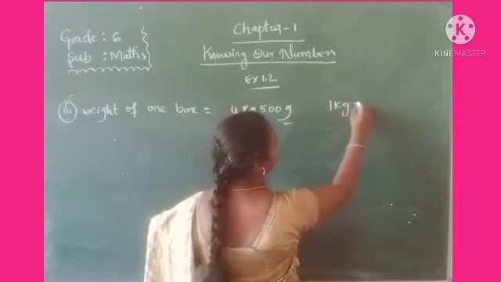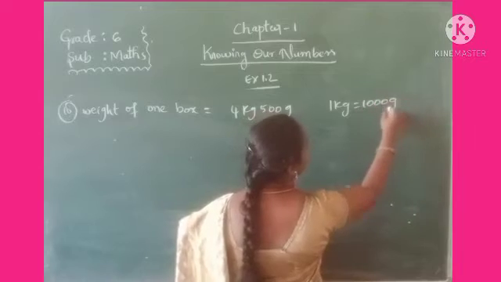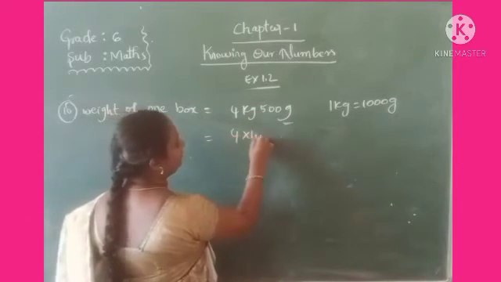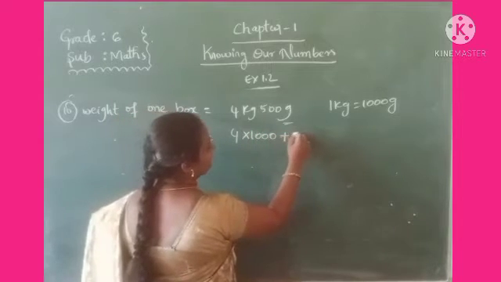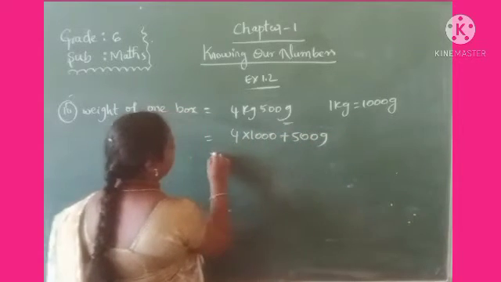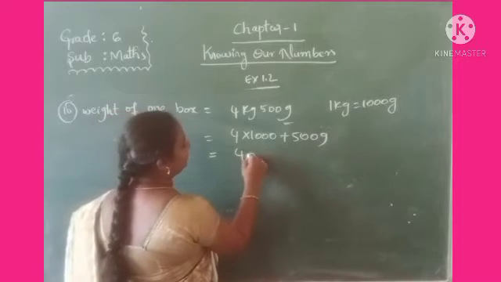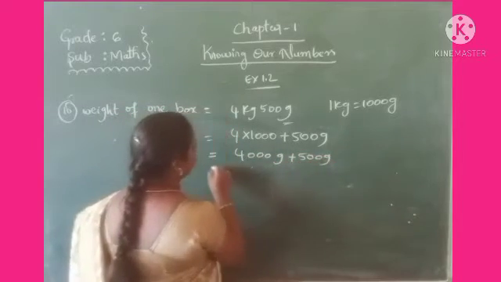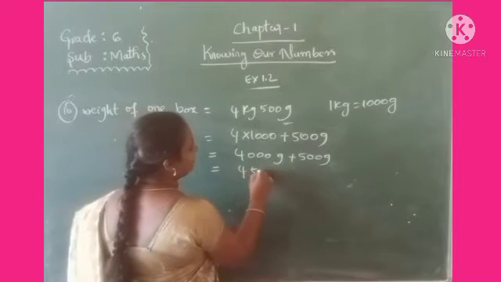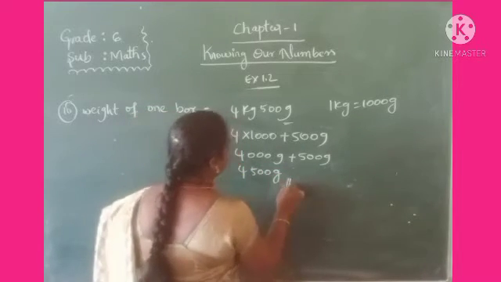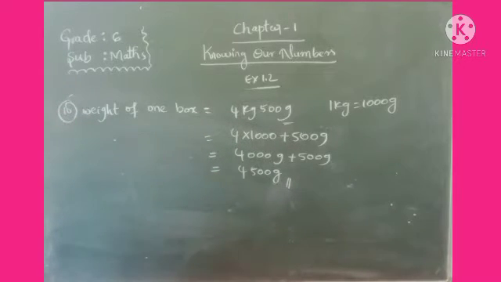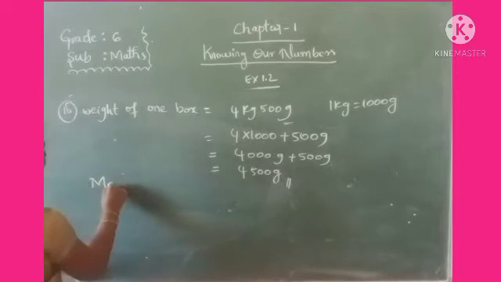1 kilogram is equal to how many grams? 1000 grams. Now 4 kilograms means 4 into 1000 plus 500 grams. 4 into 1000 means 4000 grams plus 500 grams. Total 4500 grams. This is the weight of one box. Now the maximum weight that can be carried by the van.